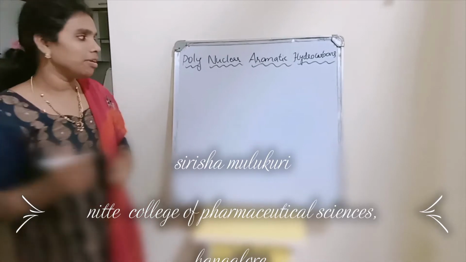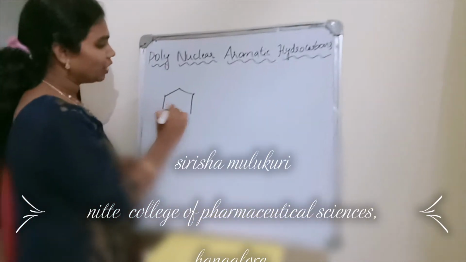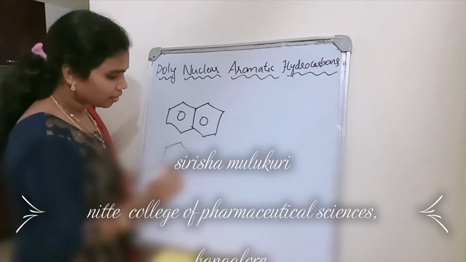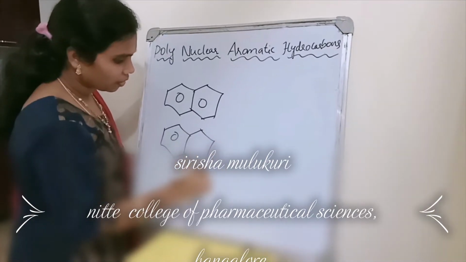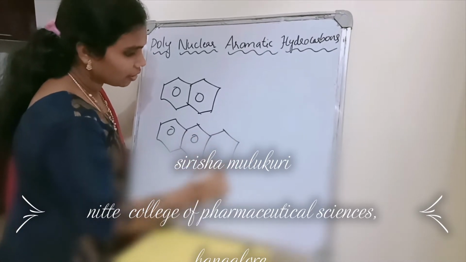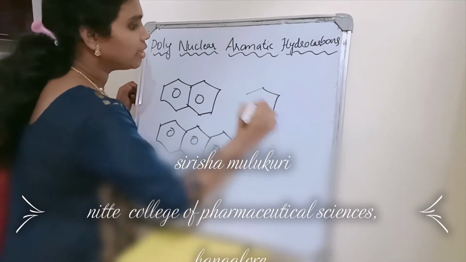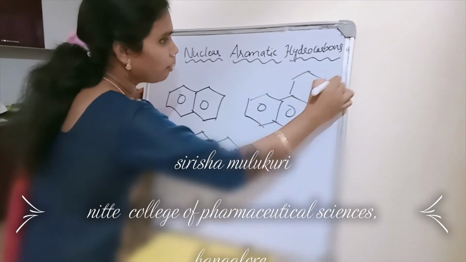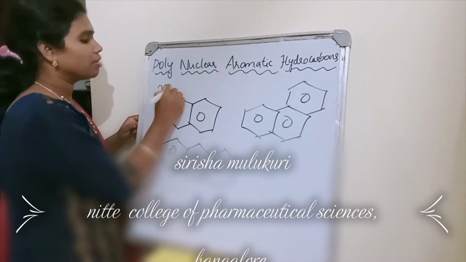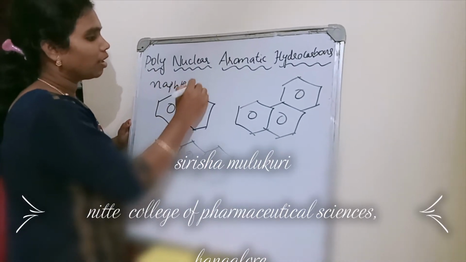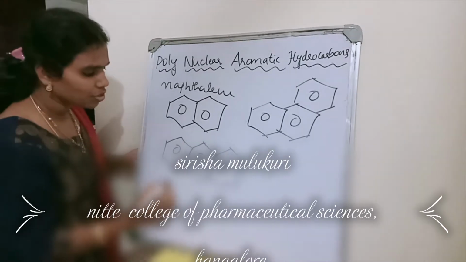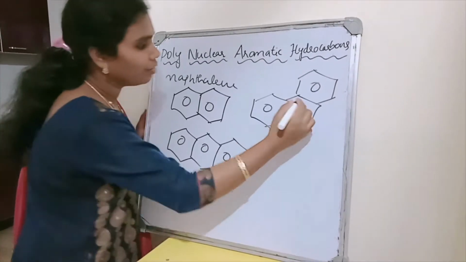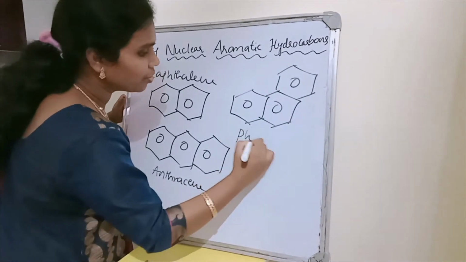So coming to the examples, various compounds are naphthalene, anthracene, and phenanthrene. So these are the three basic compounds which are coming under this polynuclear aromatic hydrocarbons. So this is naphthalene, where two benzene rings are fused together. This is anthracene. So now I will explain the word that is fused.